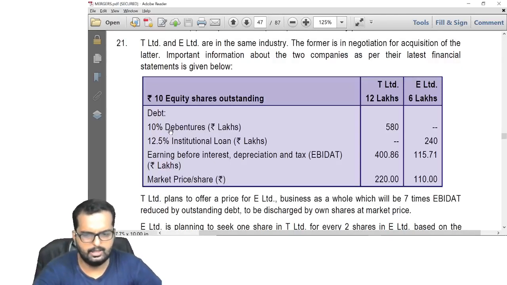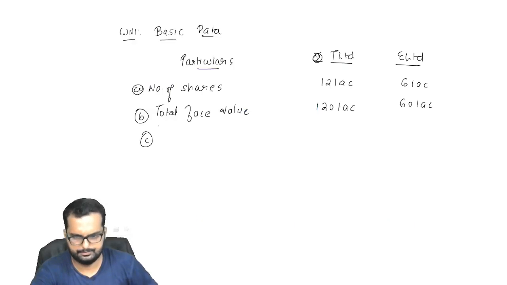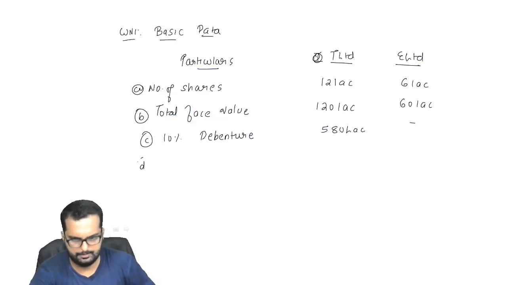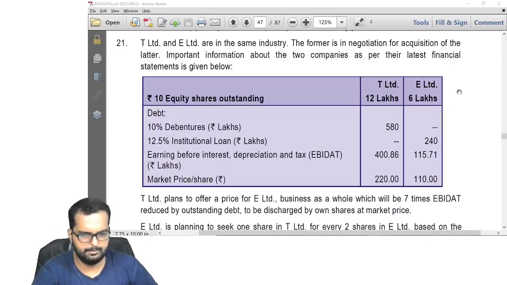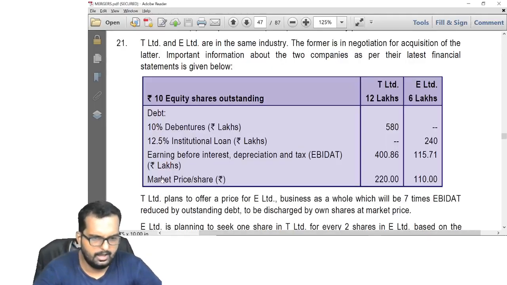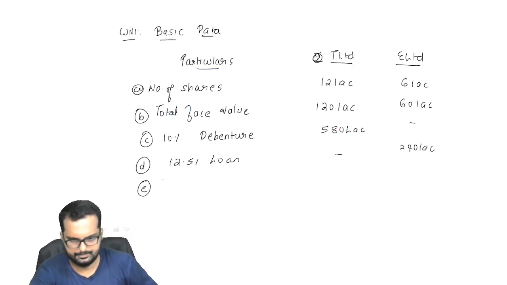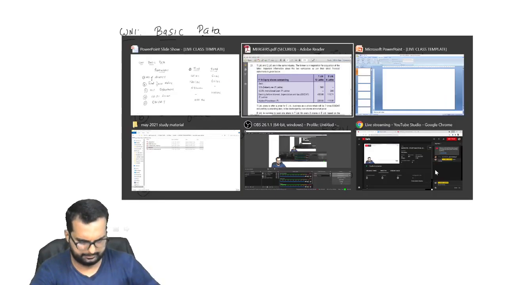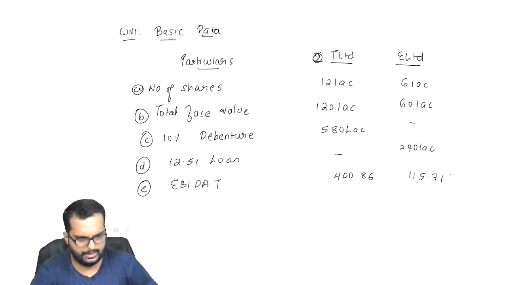All right, after that they have given 10% debentures. Is that turning out to be 580 lakhs over here? Okay, and nothing will come over here. 12.5% loan is available for E Limited. That is how much? 240 lakhs. All right. After that, they have given EBITDAT. EBITDAT is how much? 400.86. And the other one is 115.71.